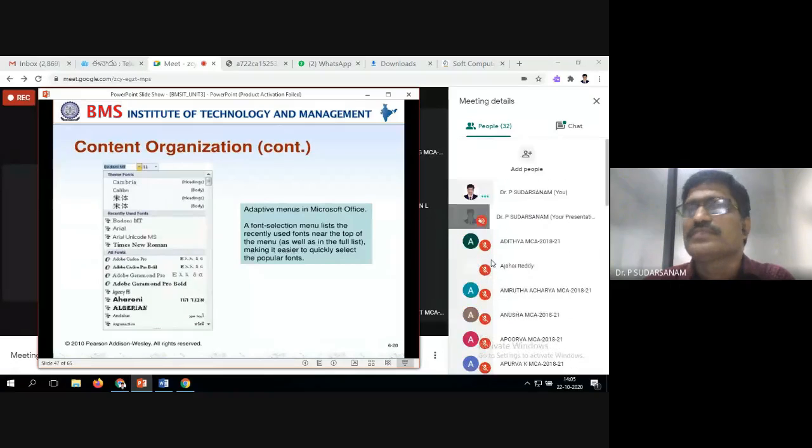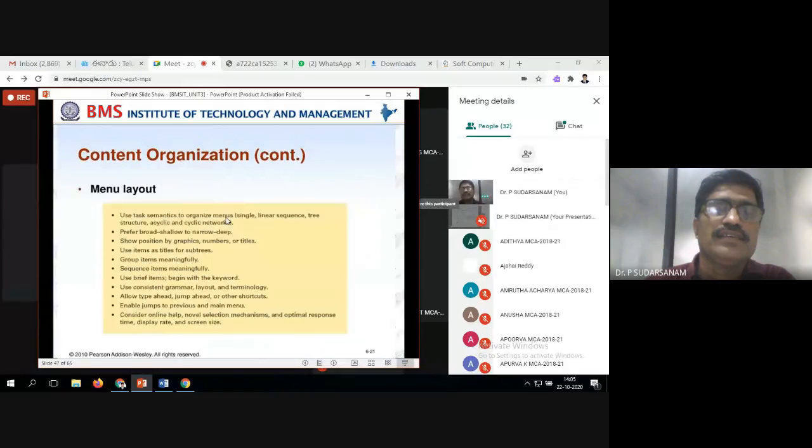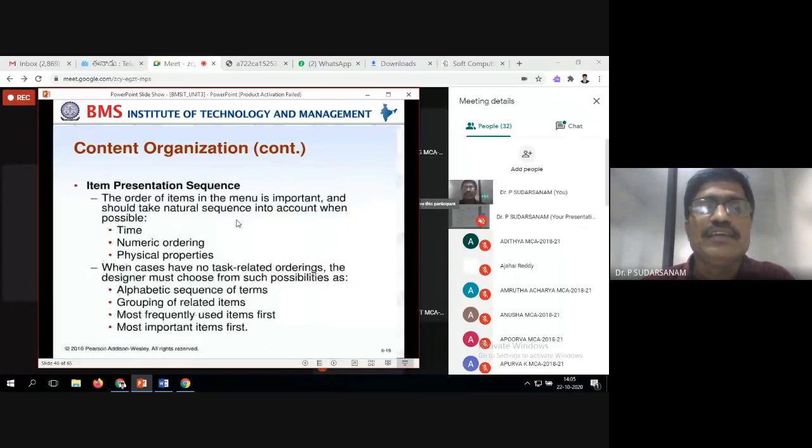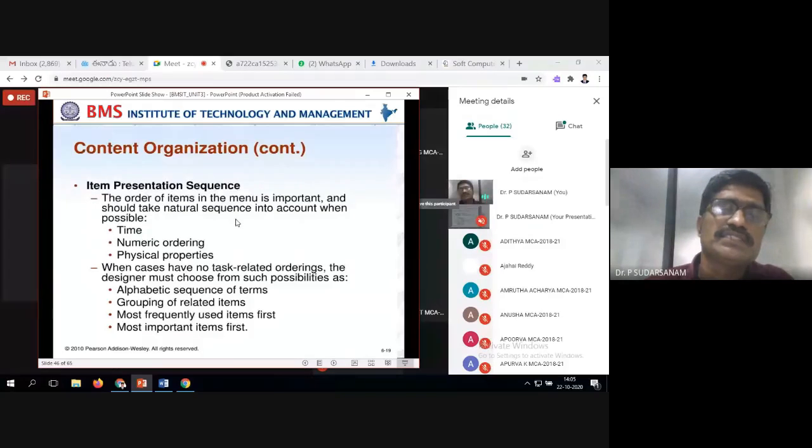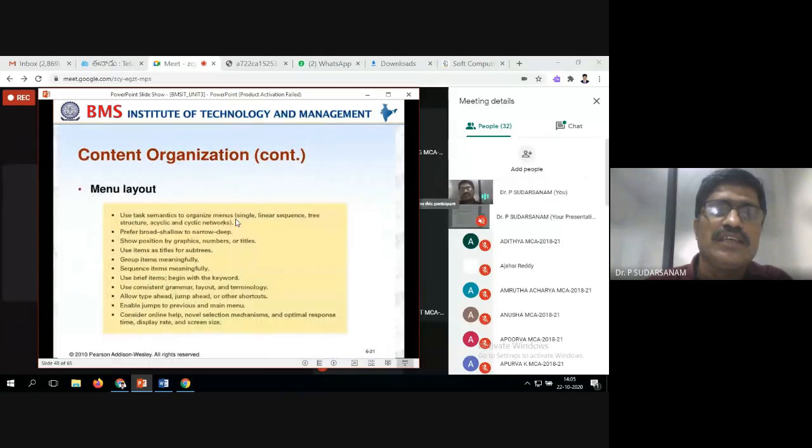Next one is the menu layout. The second one is the items presentation sequence. The first one is the task related grouping organization, then items presentation sequence, and the third one is called the menu layout. So how to make the menu layout items? First you have to choose the menu, which menu you want. For example, that's what I told you here.